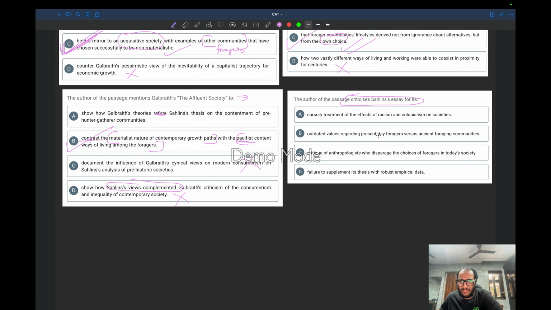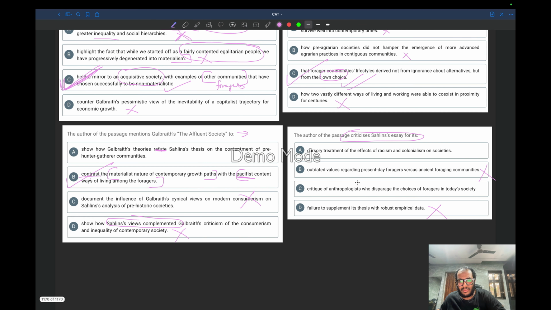Outdated values regarding present-day foragers versus ancient foraging communities, critique of anthropologists who disparage the choices of foragers in today's society, failure to supplement its thesis with robust empirical data, no. Outdated values regarding present-day foragers versus, no. Critique of anthropologists, the author is criticizing the anthropologists.